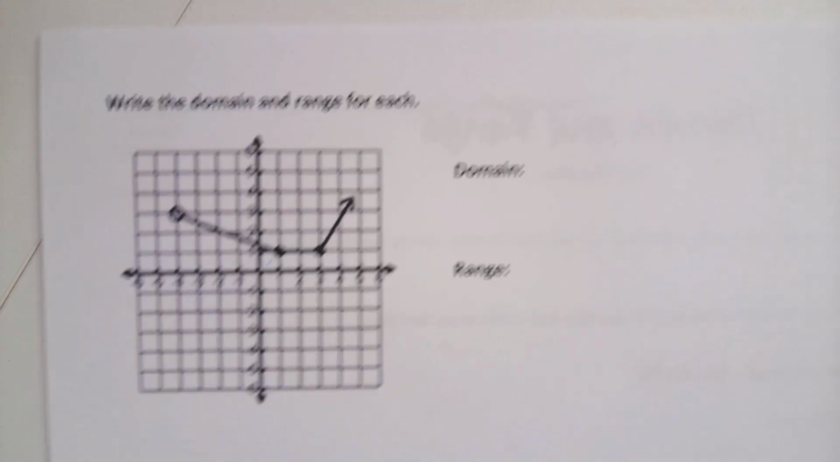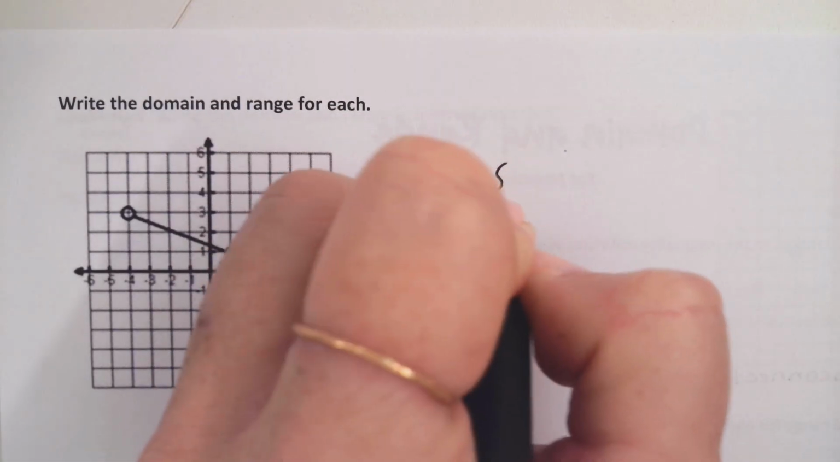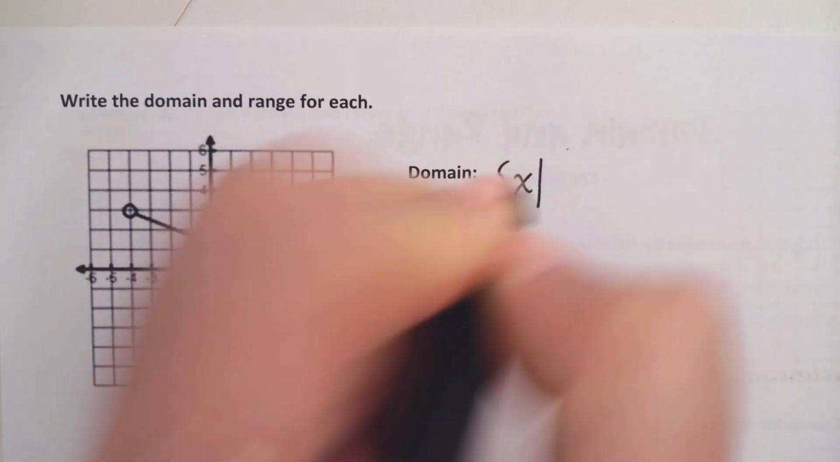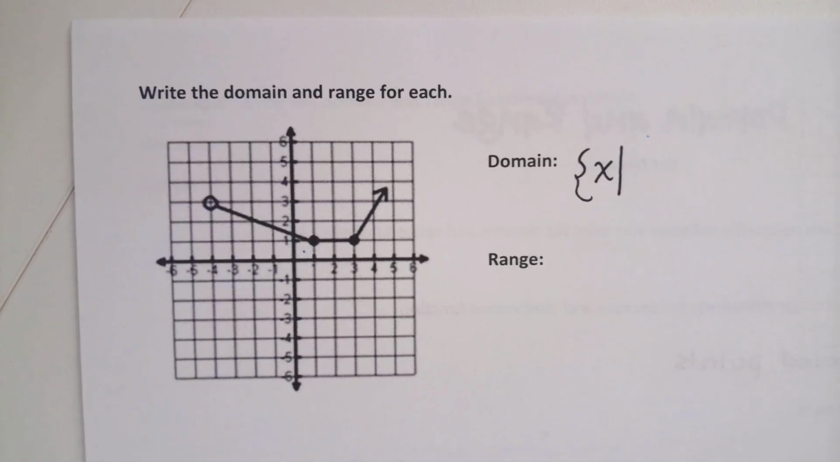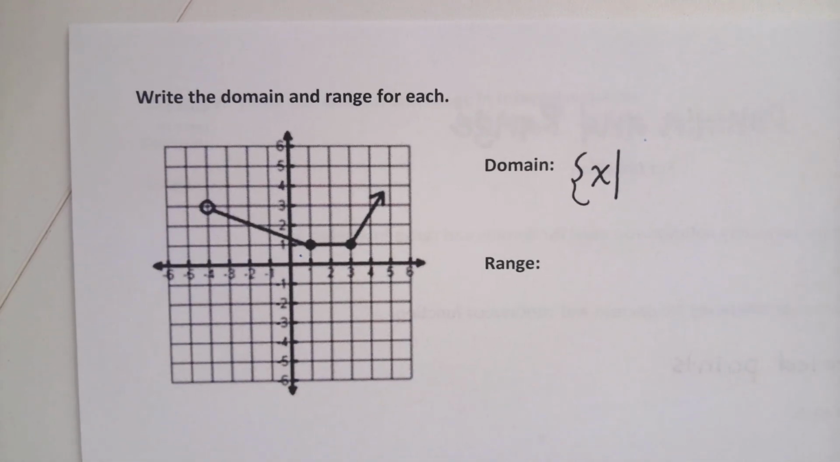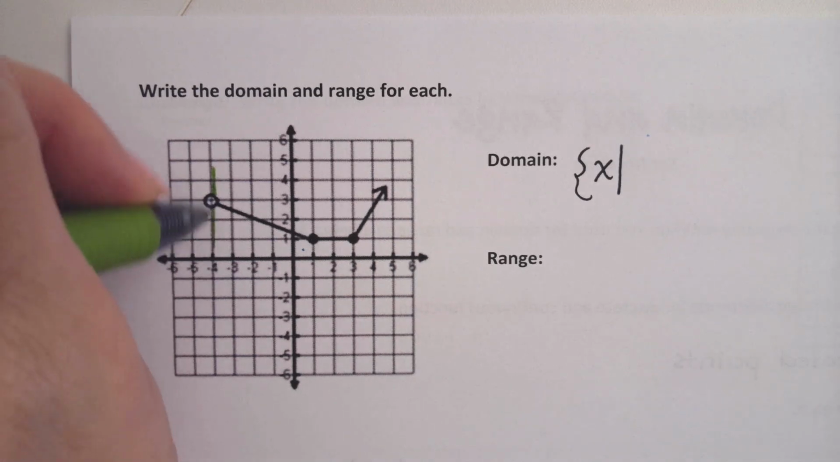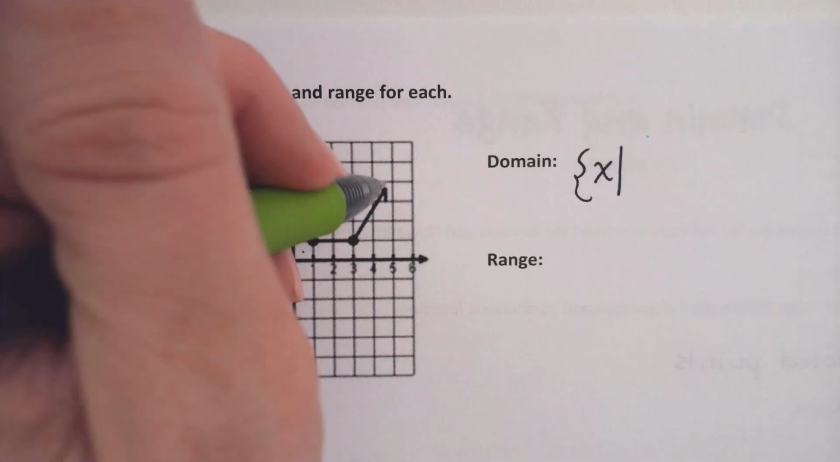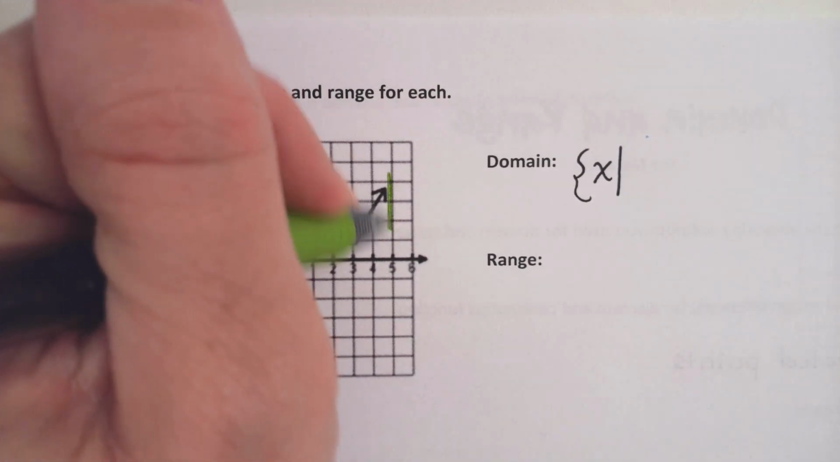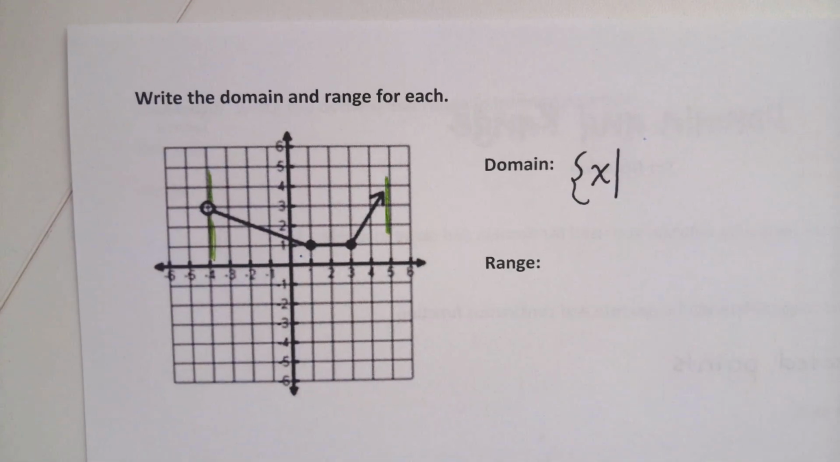For my domain, I'm just going to open up my little parentheses. I'm just going to jump right into it. X is in the set of numbers. So starting on the left side of my graph for domain, my smallest x, I obviously see that over here. My largest I see over here, and it's an arrow.